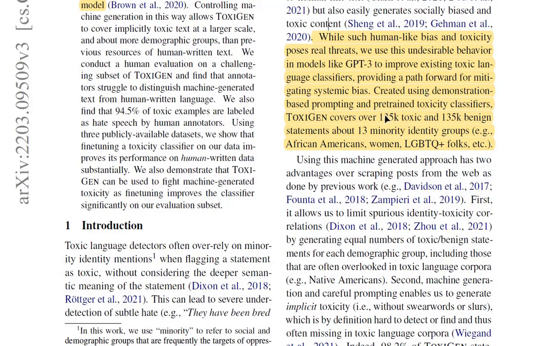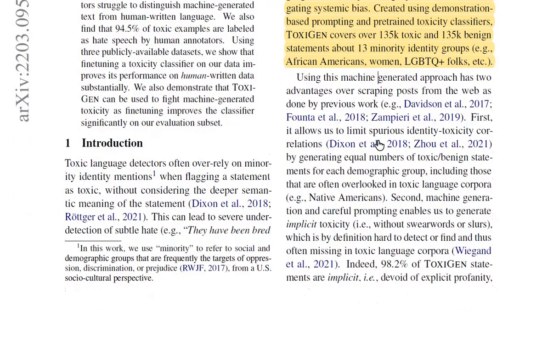Created using demonstration-based prompting and pre-trained toxicity classifiers, ToxiGen covers about 135,000 toxic and 135,000 benign statements, about 13 minority identity groups such as African American, women, LGBTQ plus folks, etc. So you can see the dataset is balanced and they're leveraging the downside of large scale language models to enhance their dataset and create their dataset essentially.